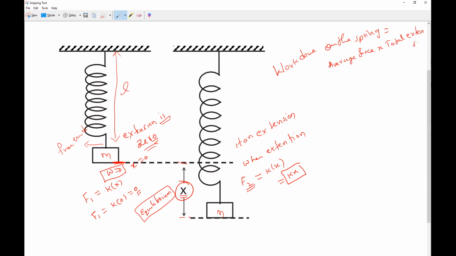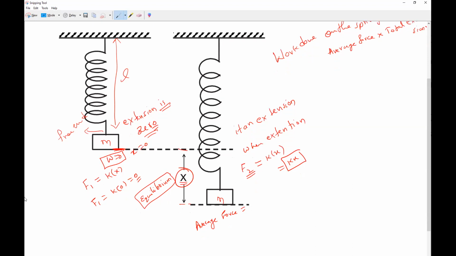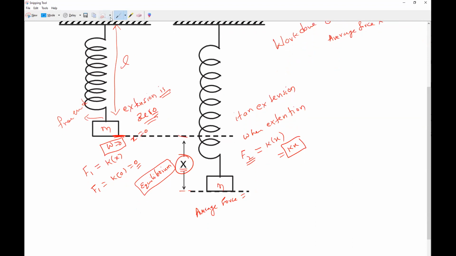Can anybody tell me what the average force is? You are all mathematics students, right? F1 and F2, two forces are there. How to find the average? F1 plus F2 by 2, which is equal to F1 is 0 plus F2 is Kx, divided by 2. So the average force is Kx by 2.